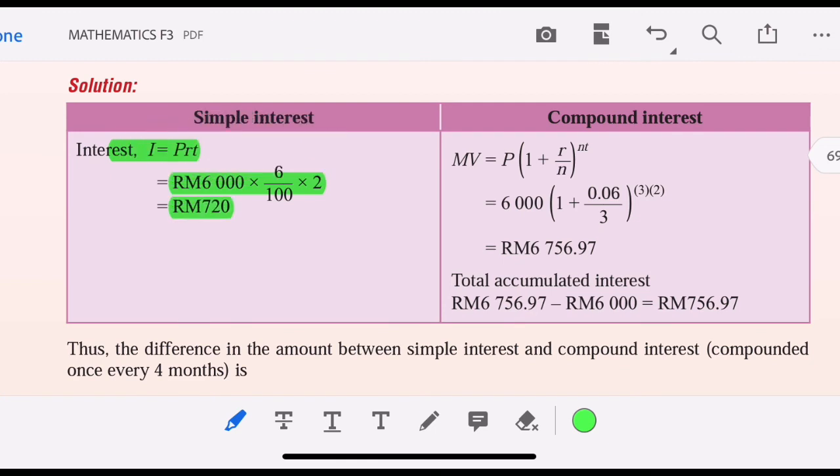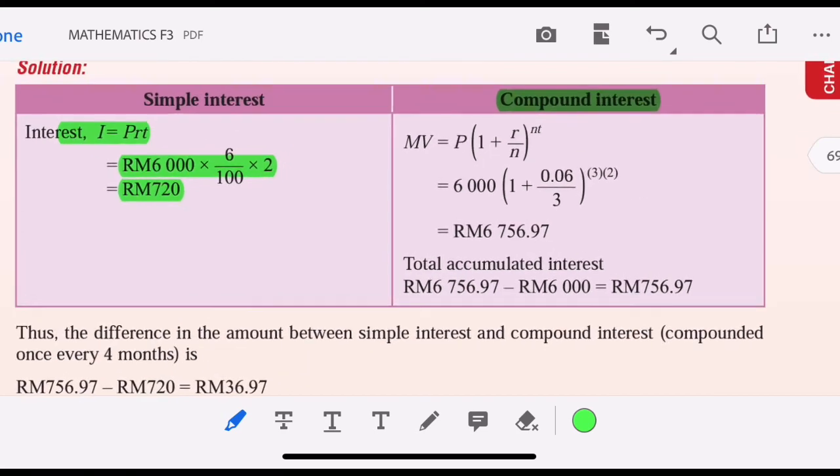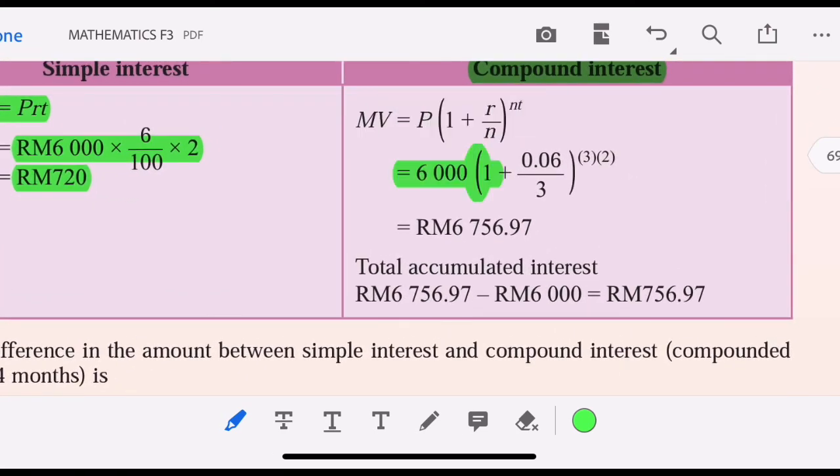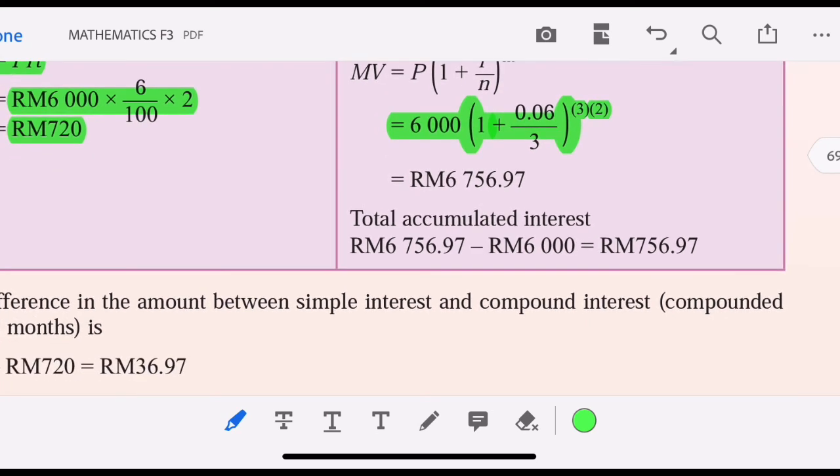we notice that the interest is just 720. But if we use compound interest, the matured value is 6,000 times bracket 1 plus 0.06 over 3, to the power of 3 times 2. The matured value is 6756.97.